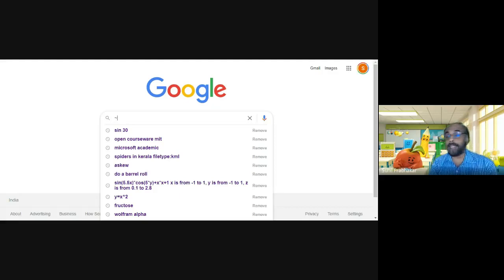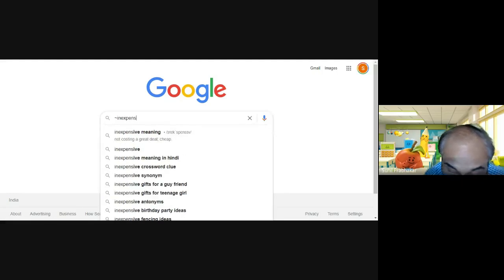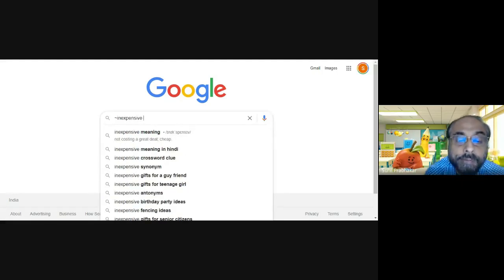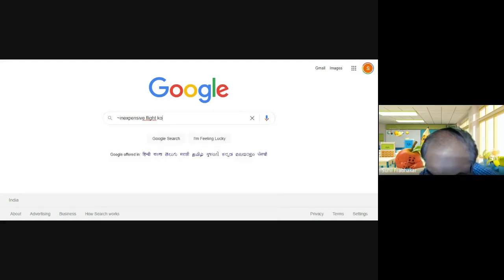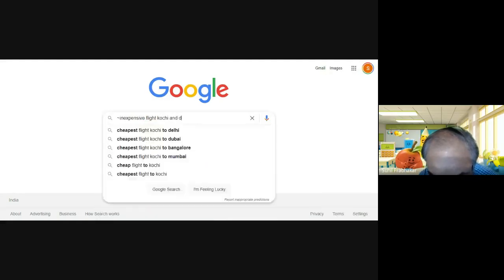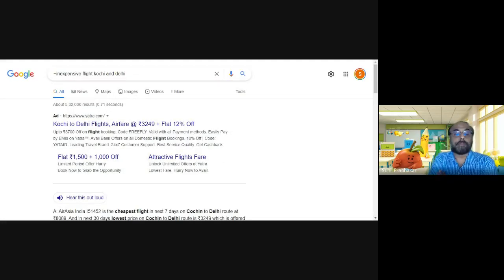This is the tilde key, and I'm typing inexpensive flight Kochi and Delhi. Look at the results.